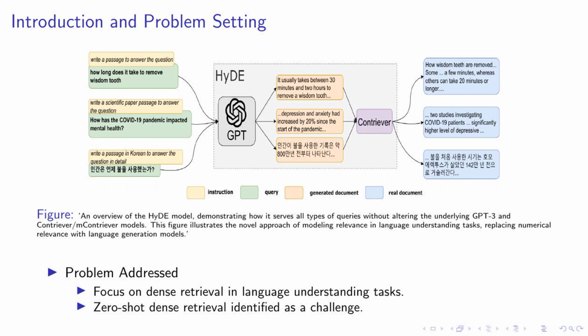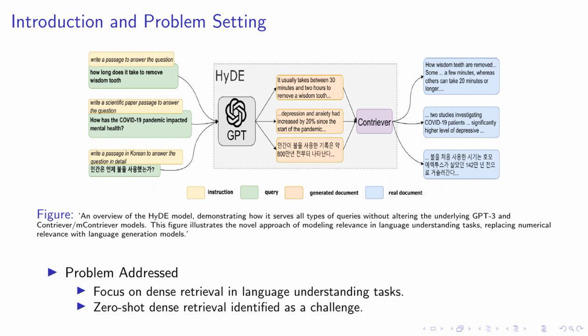Our research primarily addresses the challenge of dense retrieval in language understanding tasks. Dense retrieval, as some of you may know, involves retrieving documents using semantic embedding similarities. It's been successful in various tasks like web search, question answering, and fact verification. However, zero-shot dense retrieval, where the system is not trained on any specific task but is expected to perform well on new tasks, remains a difficult problem.